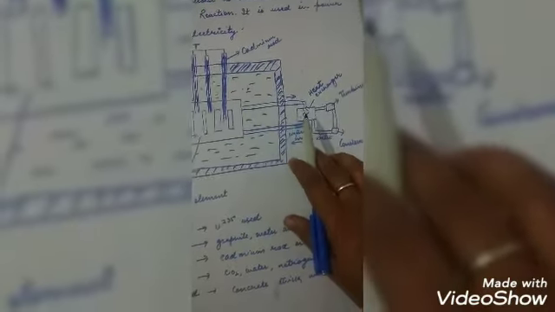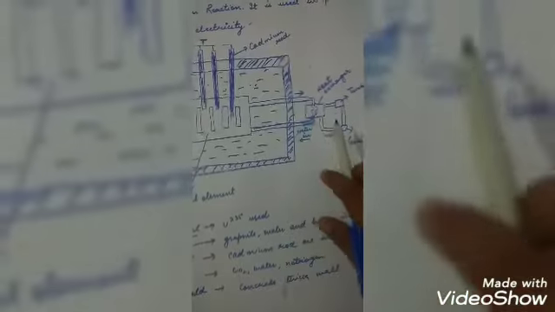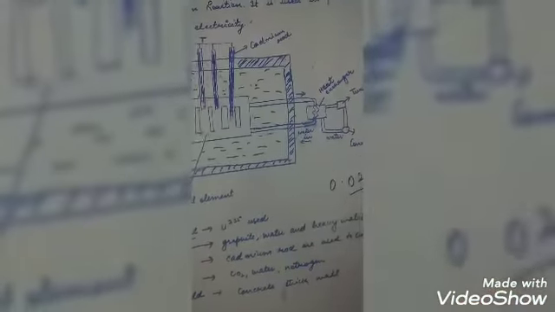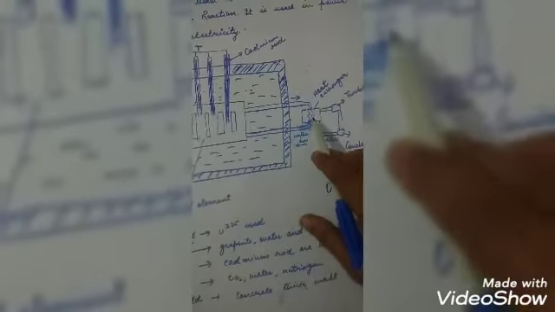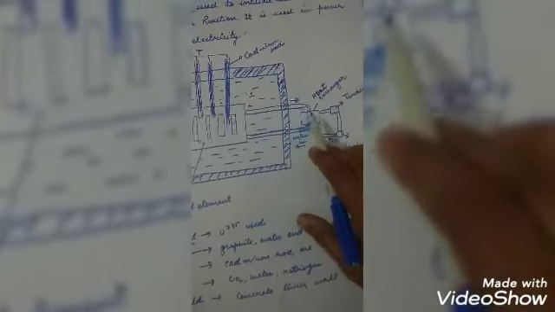The coolant may be water, heavy water or graphite. In the heat exchanger steam is formed, and this steam falls on the turbine and the turbine rotates.